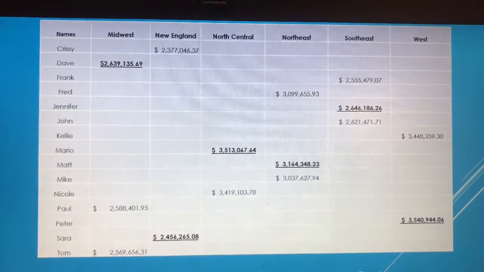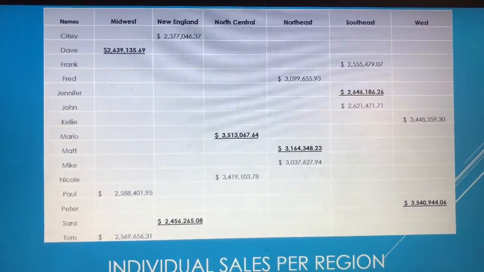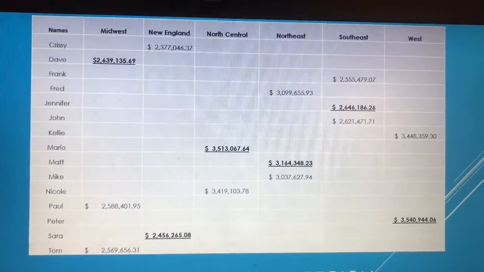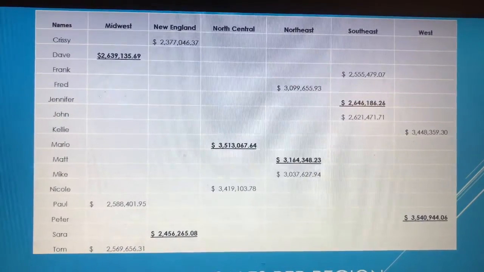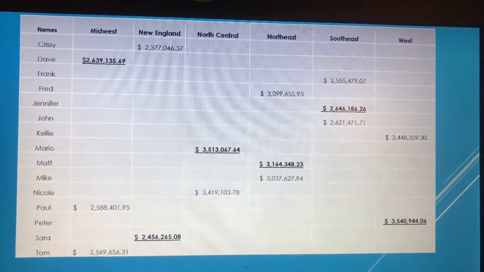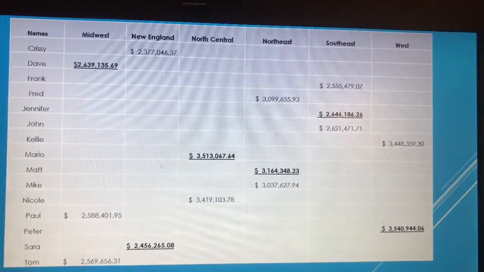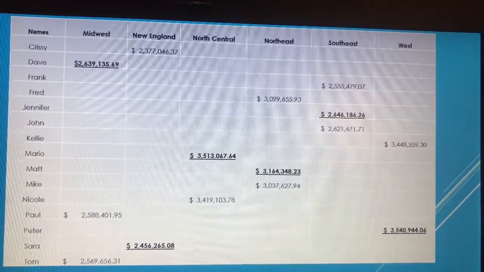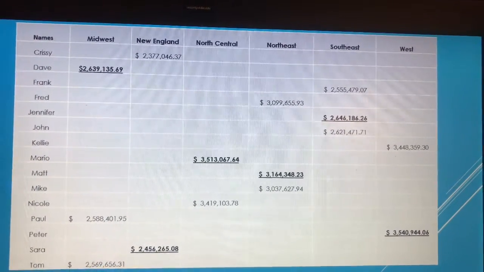The next question asks, who is the leading salesperson per region? To answer this question, I used the names of the salesmen and women on one axis, and I used the regions on another axis, and I used their sales totals as the data to put inside of the table. As you can see, the leading salesperson per region I bolded and underlined. You have Dave in the Midwest, Sarah in New England, Mario in North Central, Matt in the Northeast, Jennifer in the Southeast, and Peter in the West.